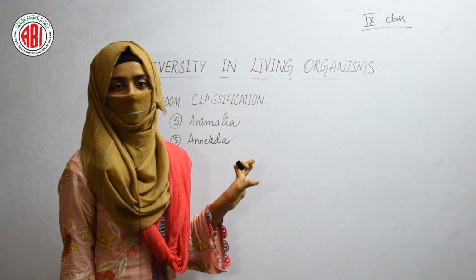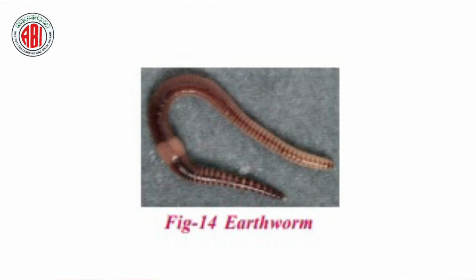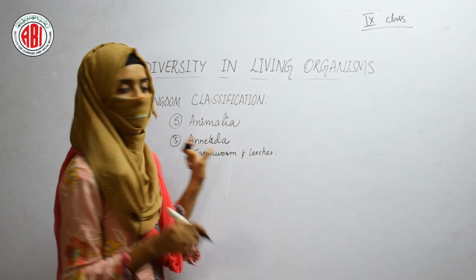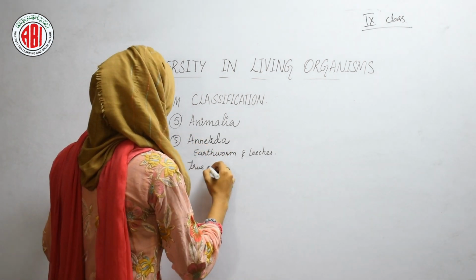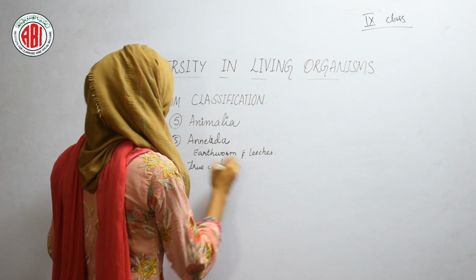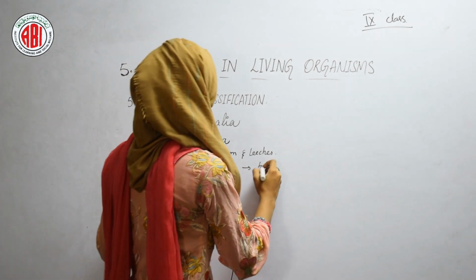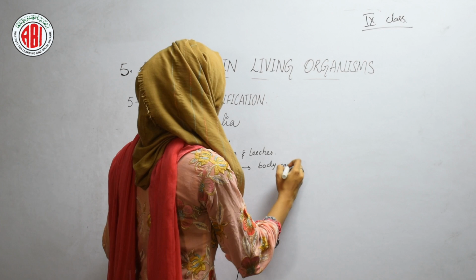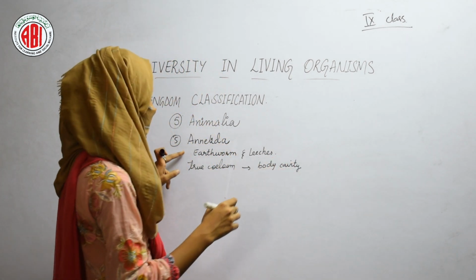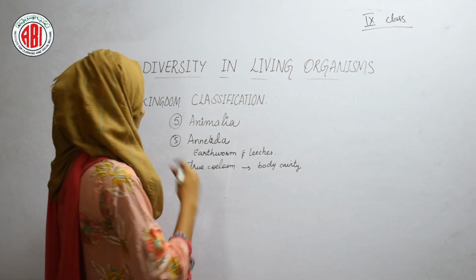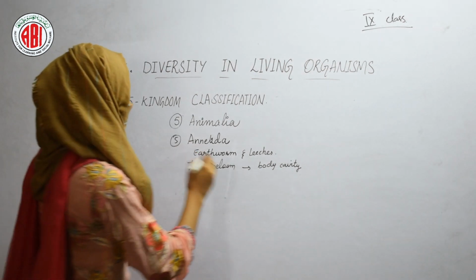And in this phylum, the animals like earthworm and leeches can be seen. Now, the characteristic features of these animals are, they show the true coelom. That means the true body cavity is present in these animals, and the body cavity is nothing but the space in which the organs are protected.